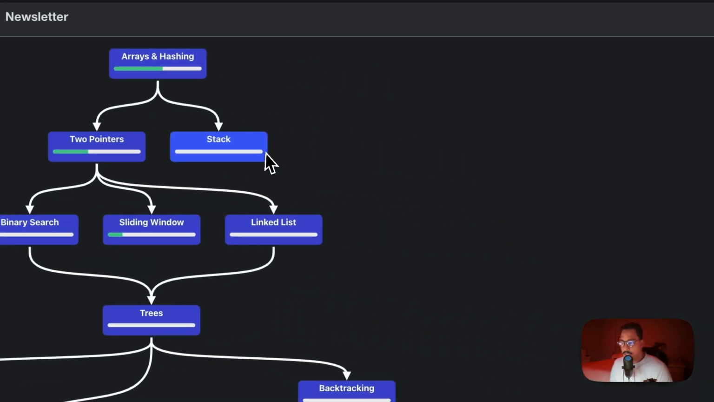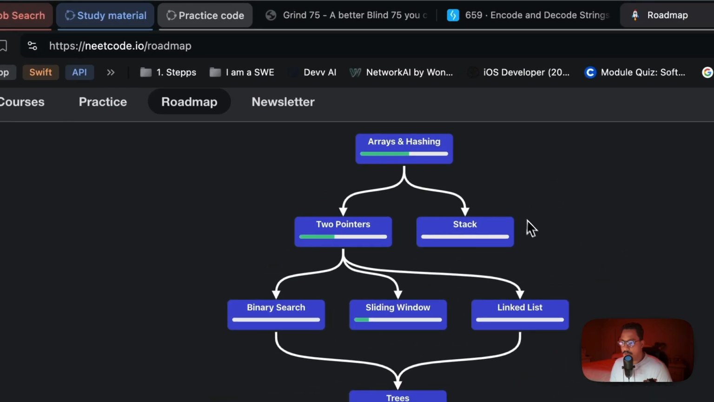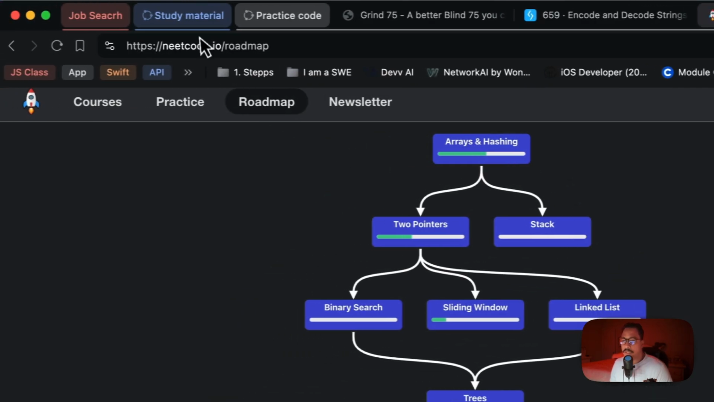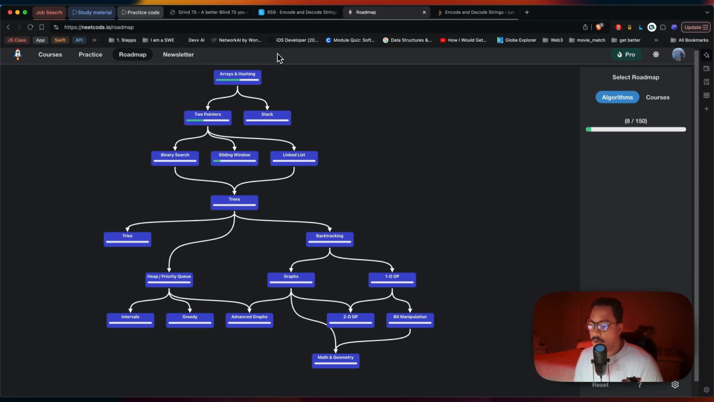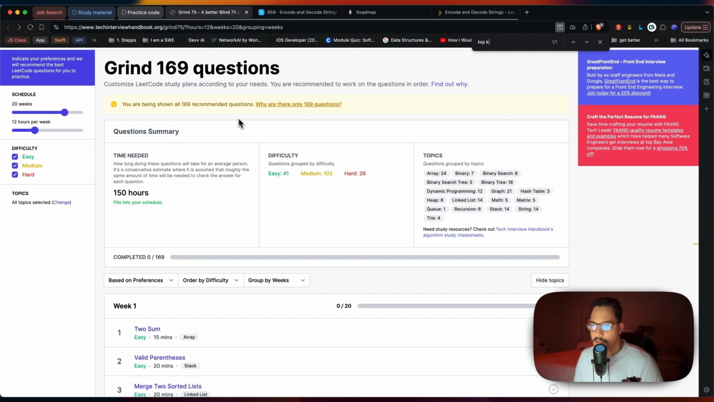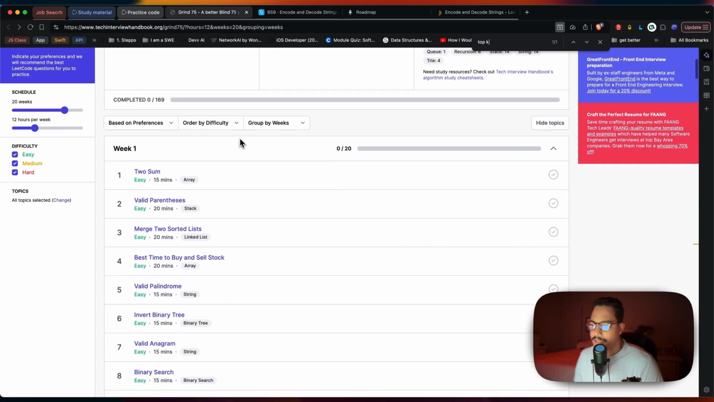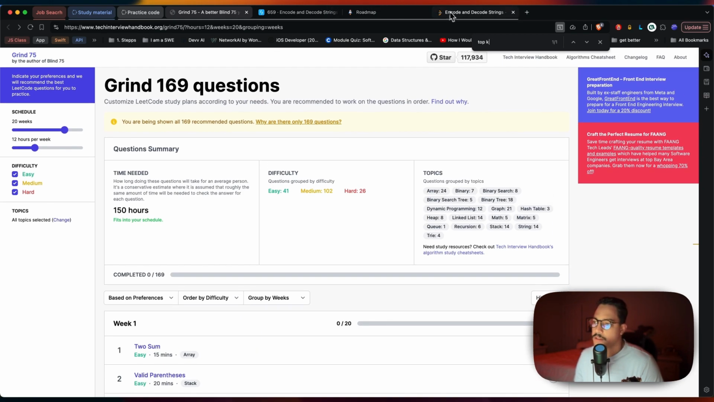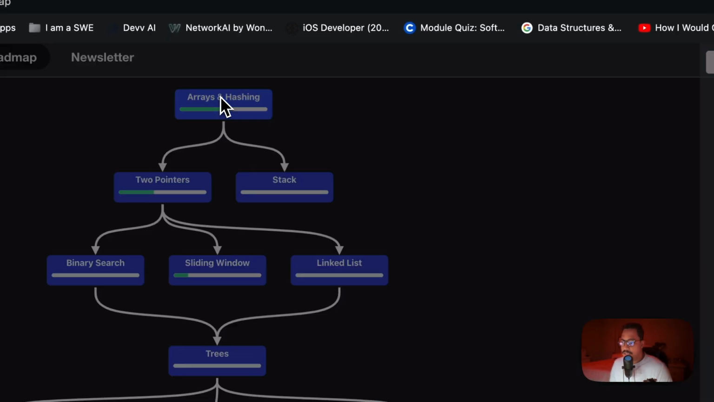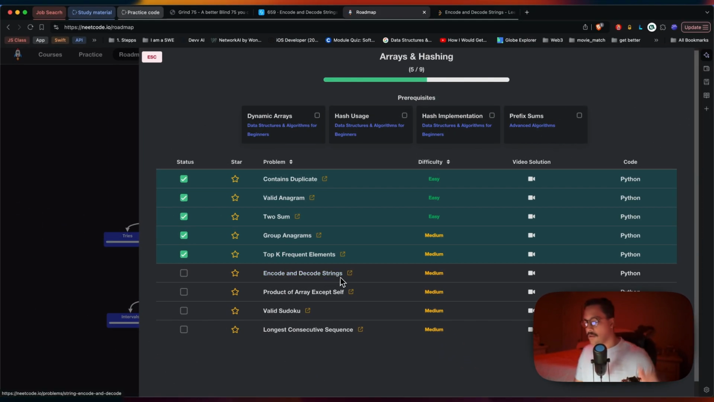So for today, I'm solving problems here in arrays and hashing, part of the NeetCode roadmap. I threw a couple of Grind 75 in there too, not 72. I like the tool of calculating things, but that's another topic. But for today, arrays and hashing, and we have encode and decode strings.